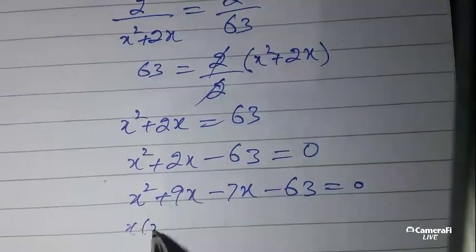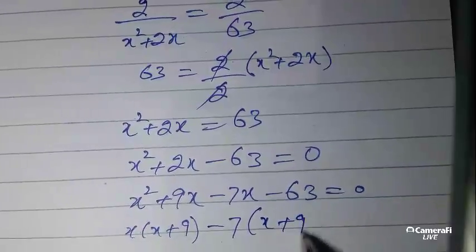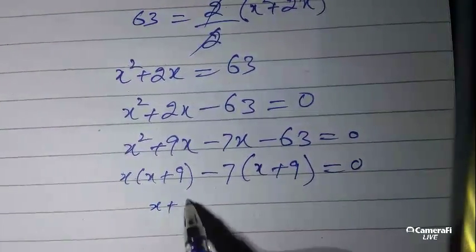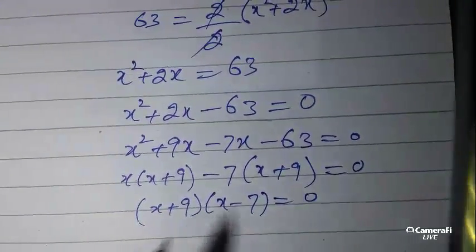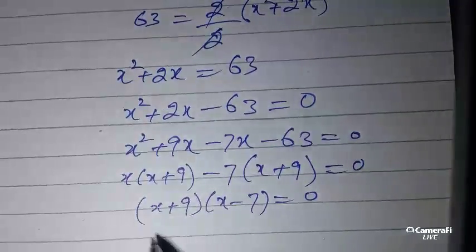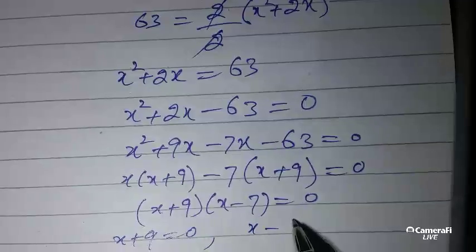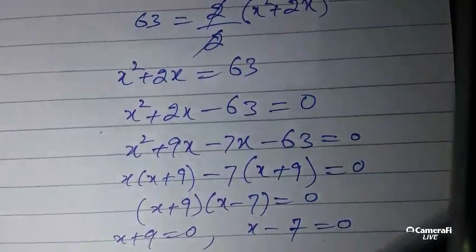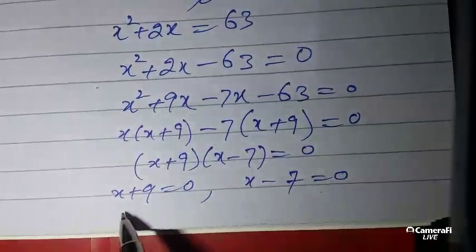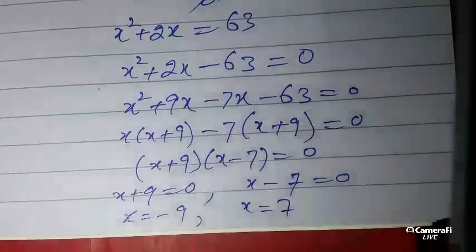So these are the factors here. x plus 9 is equal to 0, or x minus 7 is equal to 0. So here you can write x is equal to minus 9, x is equal to 7.